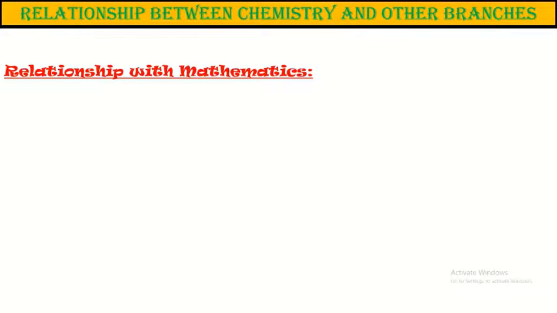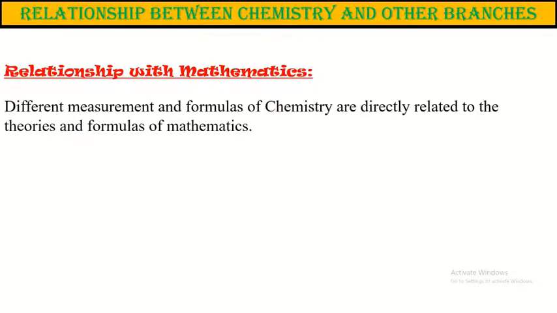Now, the relationship with mathematics. Mathematics has a close relationship with chemistry. Different measurements and formulas of chemistry are directly related to the theories and formulas of mathematics. In the same way, chemistry is directly and indirectly related to the other branches of science too.